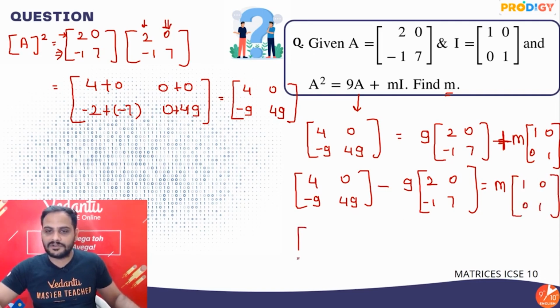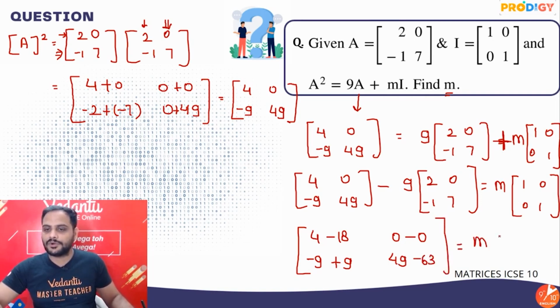Alright, so let's simplify this. So 4 minus 9 into 2 is minus 18. 0 minus 9 into 0 is again 0. Minus 9 into minus 1 is plus 9. And 49 minus 9 into 7 is minus 63. This is equal to m times of 1 0 0 1.